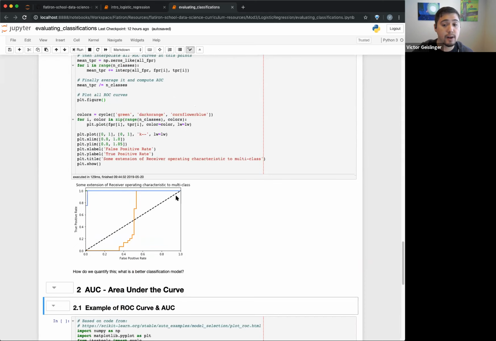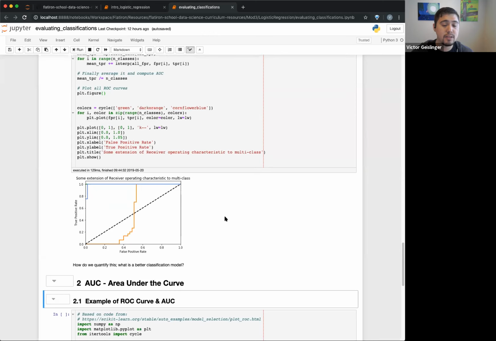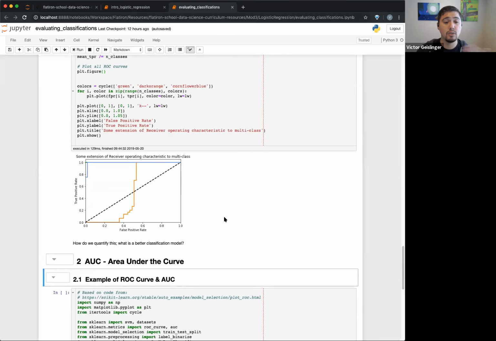So the highest theoretical AUC for an ROC curve would be 1. Basically, all the way to the top here and over to here, 1 times 1, the area underneath is just 1. The worst one, basically randomly guessing, would be this line right here, and the area under this line would be 0.5. So your AUC would range from 0.5 to 1.